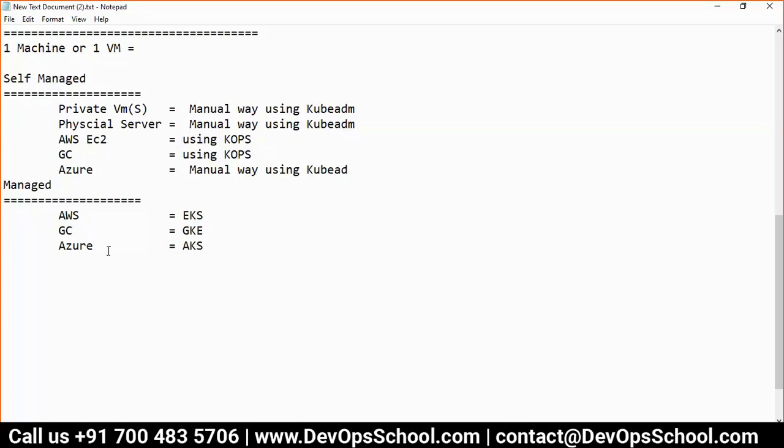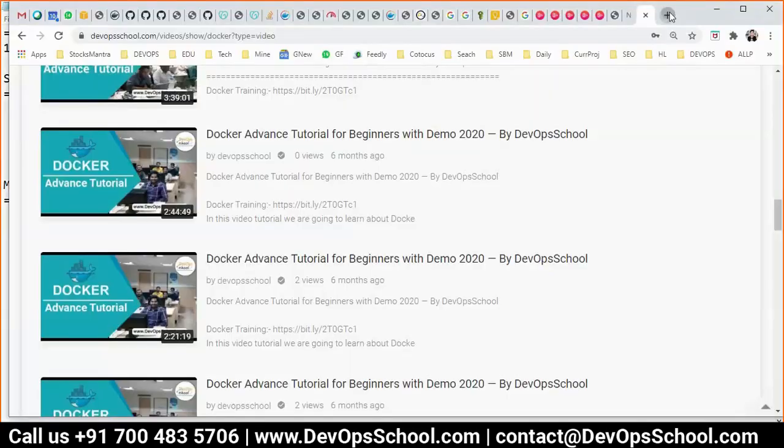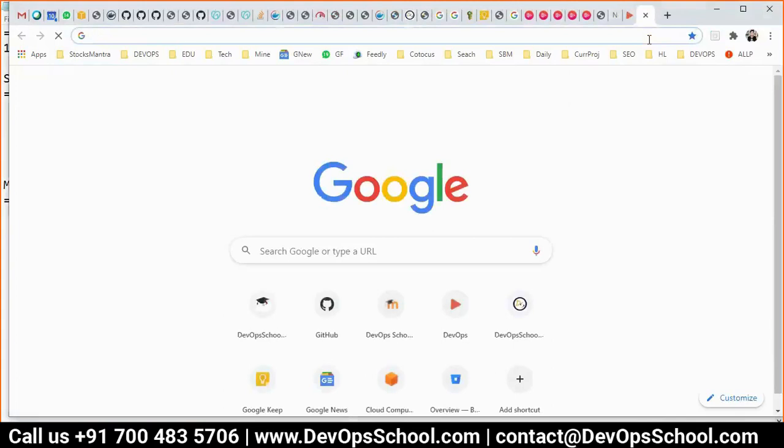So there are so many ways, right? There are more than 40 ways using which you can set up a cluster. If you want one machine, one VM, you can use Minikube. So now the question is, where do we get all this stuff?